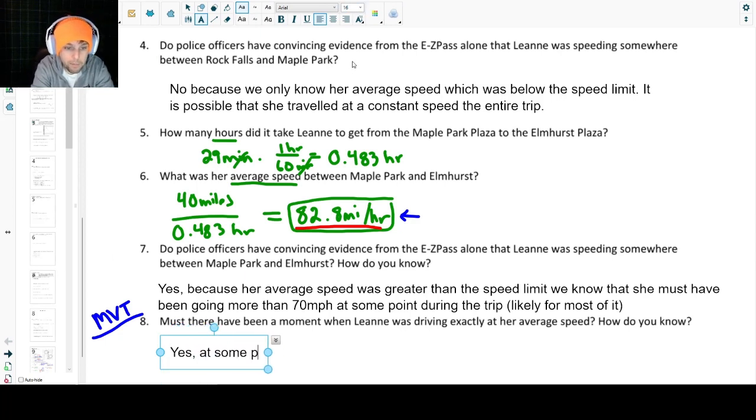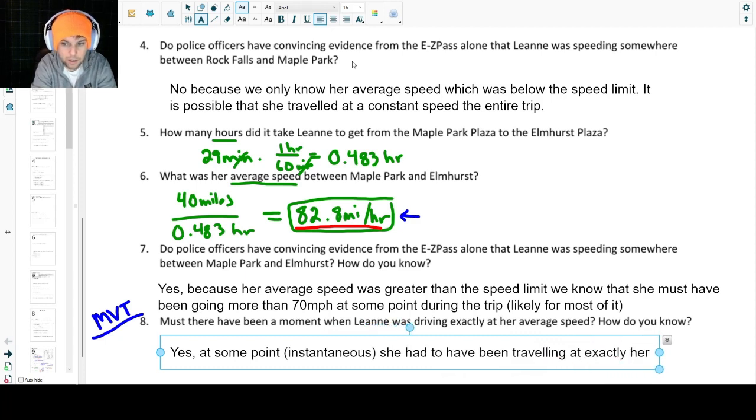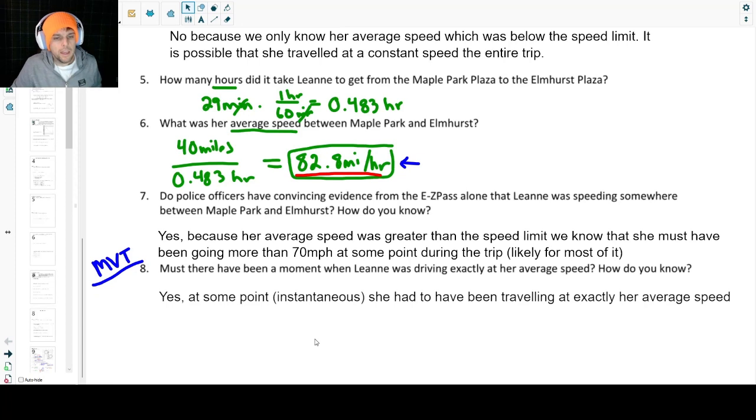Yes. At some point, right, instantaneous, she had to have been traveling at exactly her average speed. So let's go ahead and talk about that just really briefly here. If she's averaging 82.8 miles per hour, right, it's possible she's going faster than that. It's possible she's going slower than that. But if she's going slower than that, at some point, in order to average out to 82, she also has to go faster than that, right, at another point.